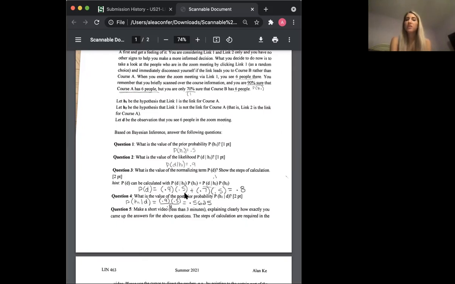This equation is saying that this probability is equal to the probability that you see 6 people in a Zoom meeting given hypothesis 1, that link 1 is the link for course A, times the probability of hypothesis 1, plus the probability that you have 6 people in the room given hypothesis 2, that link 1 is not the link for course A, times the probability of link 1 not being the link for course A.